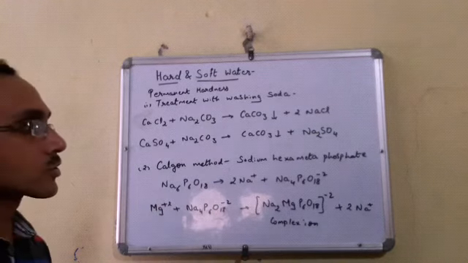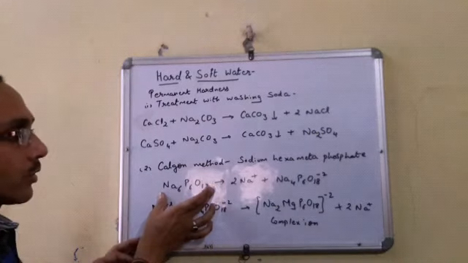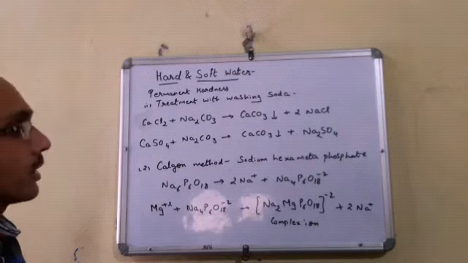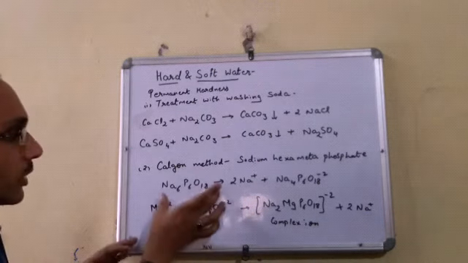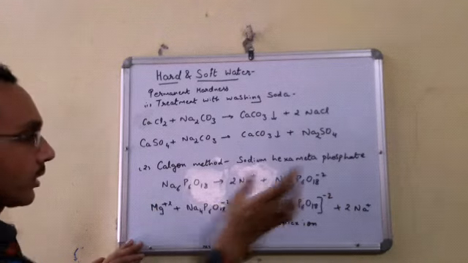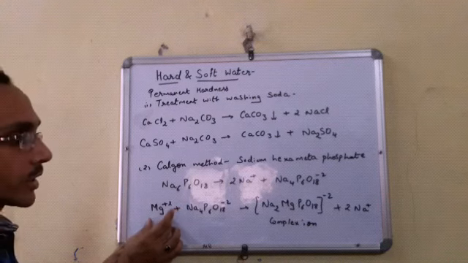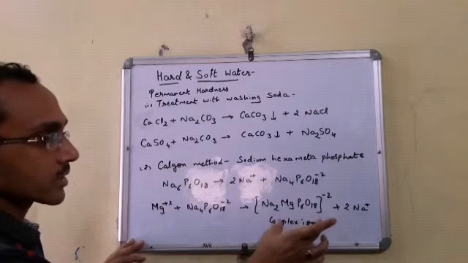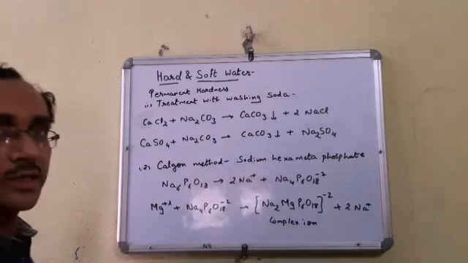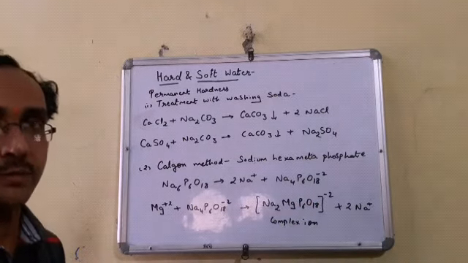Next is the Calgon method. What is Calgon? It is sodium hexametaphosphate. This is the formula of Calgon. Now what will happen when we treat this Calgon with hard water? The following reaction occurs. First of all, it breaks into two sodium ions along with this anion. Now this anion, when it reacts with the hardness, that is magnesium or calcium salts, makes a complex ion which keeps the metal ion in the solution. In that way we can easily remove the permanent hardness of water by using the Calgon method. Fine.